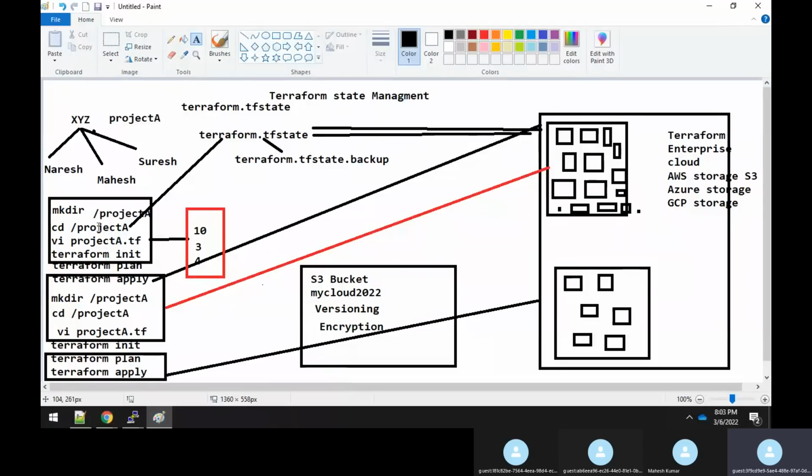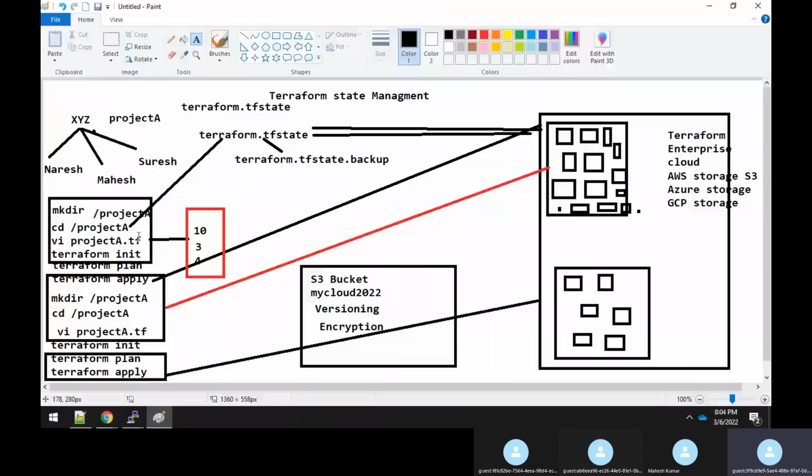Now, whenever you do a Terraform apply, what was happening? In your local drive, or in your local file system itself, the terraform.tfstate file was getting created. Even the terraform.tfstate backup was also getting created, right? So by default, these files get created in your local file system, in that specific directory only.